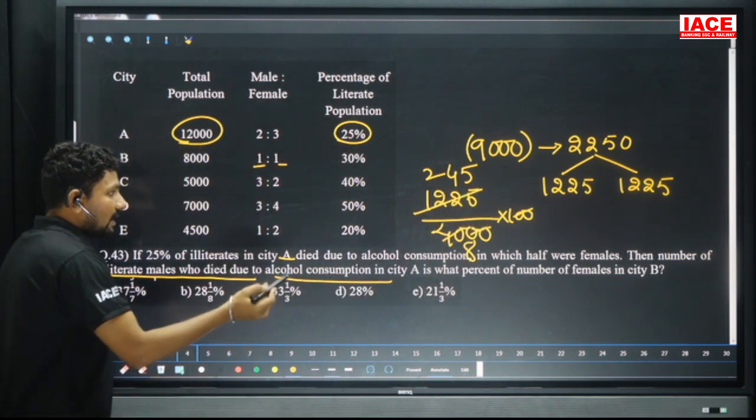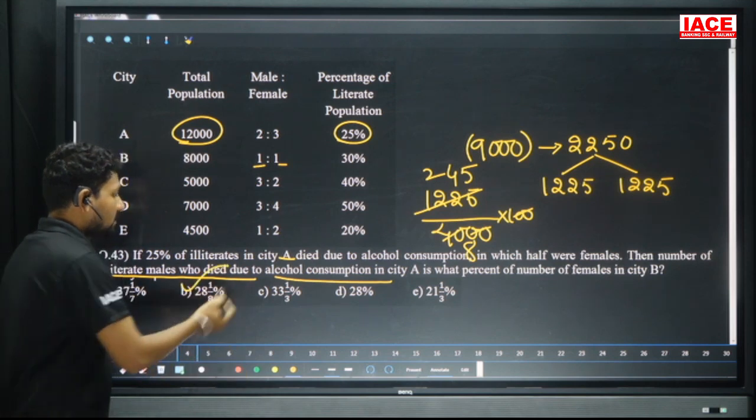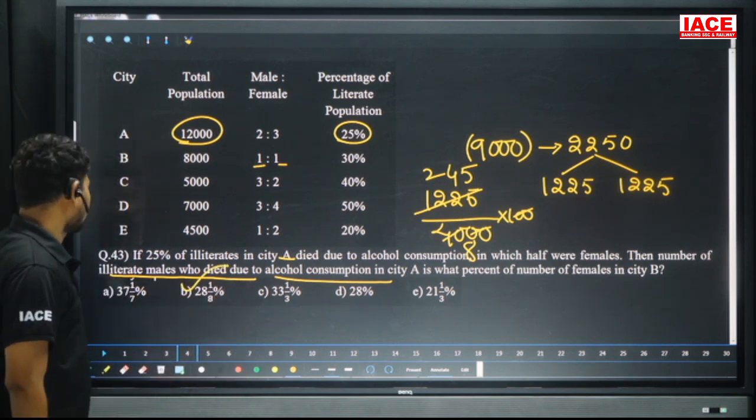245 by 8 means the denominator is 8, which is contained in only one option. The option is how much percentage? 28 1 by 8 percentage.